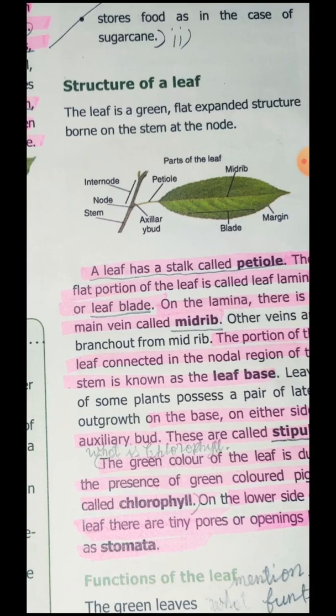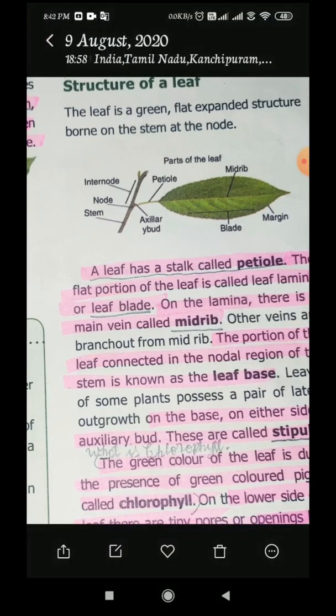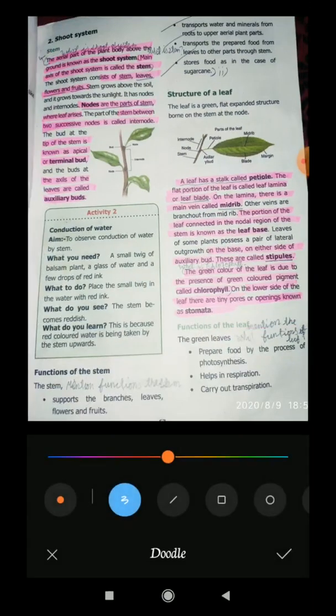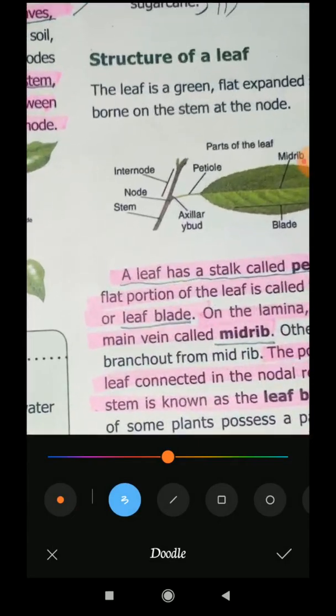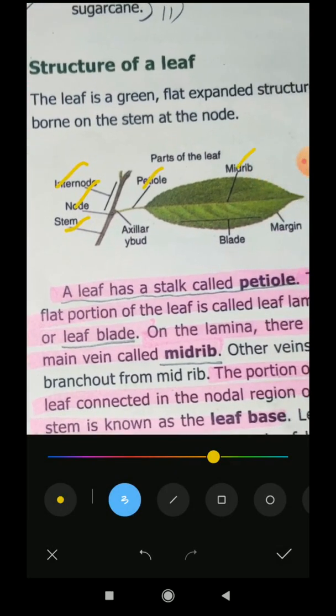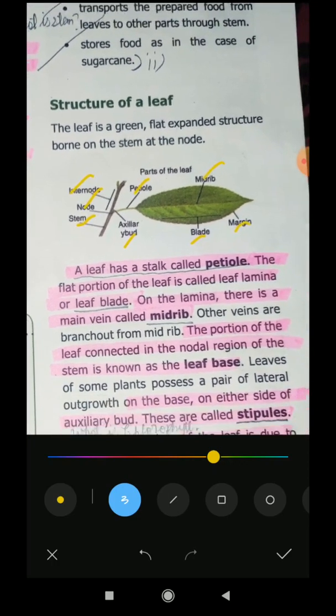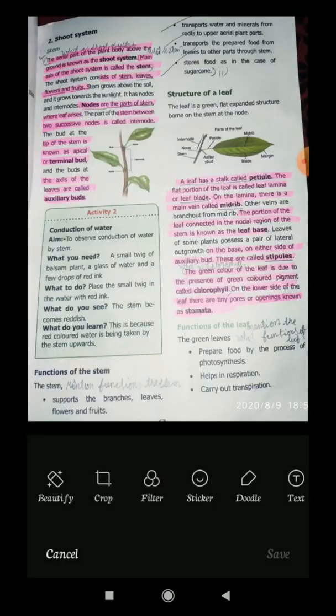See, stem, node, internode. This is the petiole, midrib, blade, margin, and this is the axillary bud. Okay, are you understood, children?